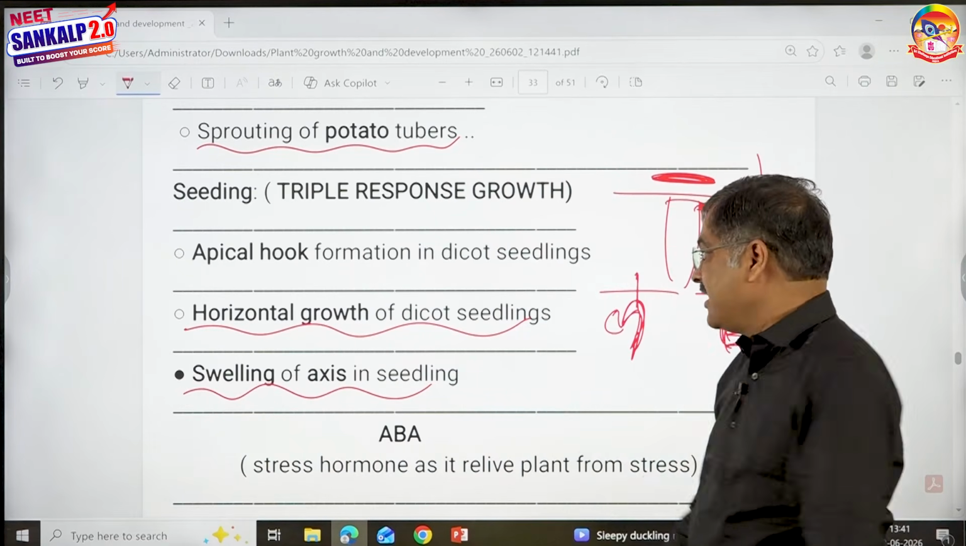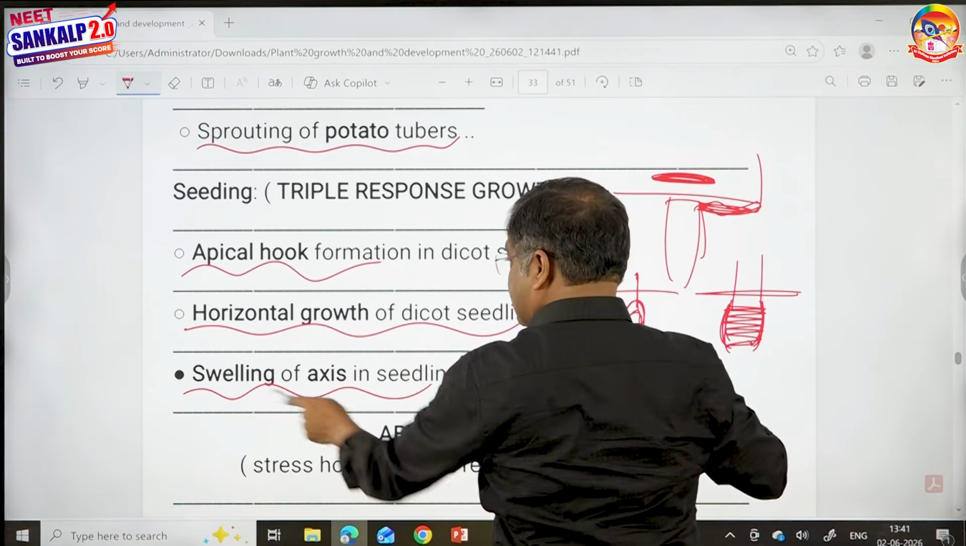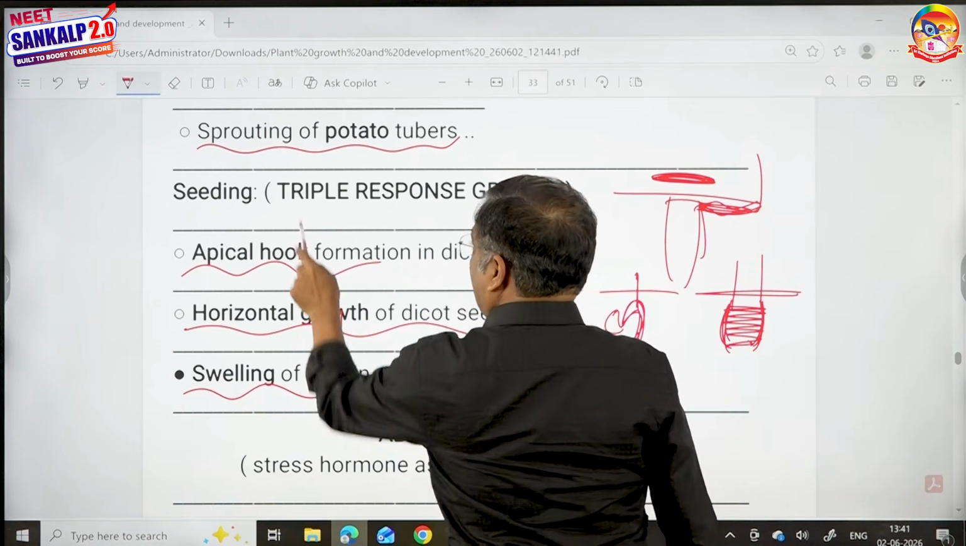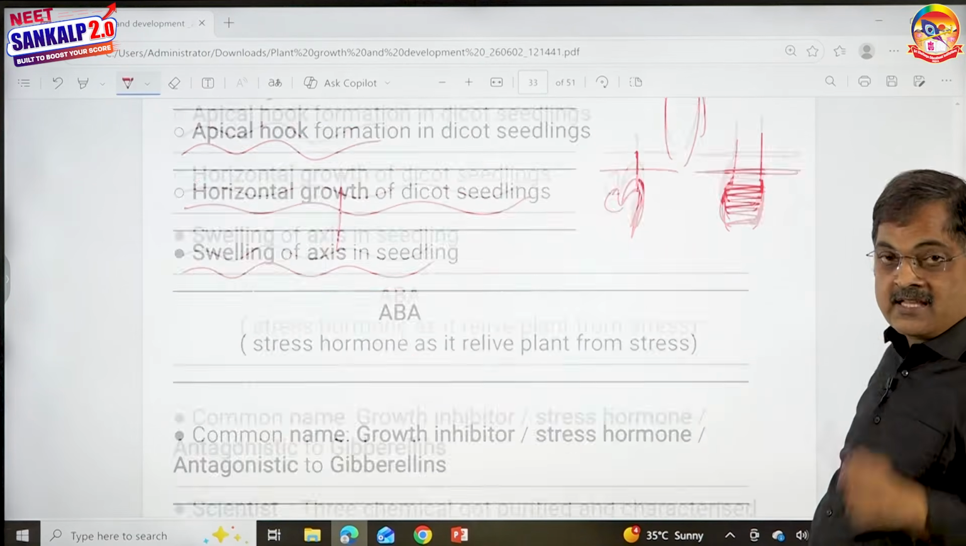So in all these three, apical hook formation, horizontal growth of dicot seedlings and swelling of an axis, all these three put together is said to be triple response growth. Remember that? That is a bioassay test.